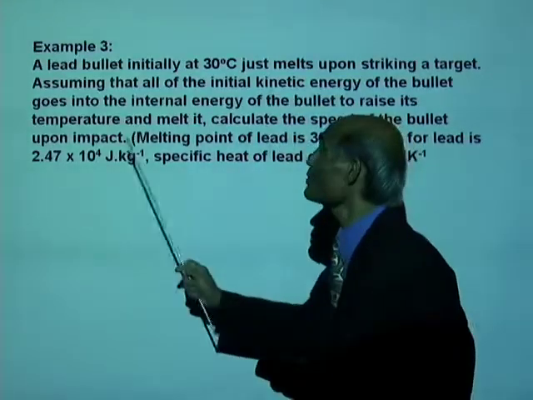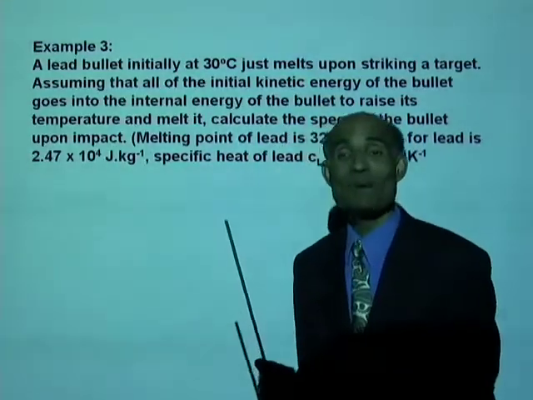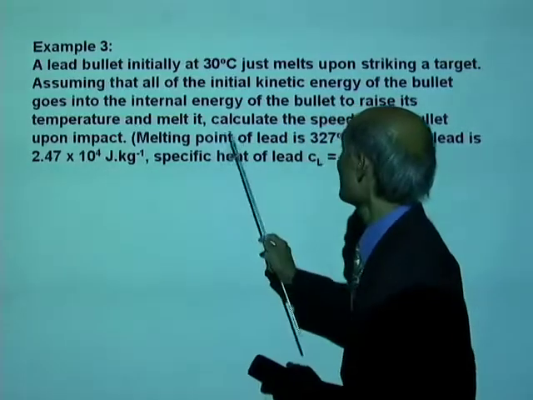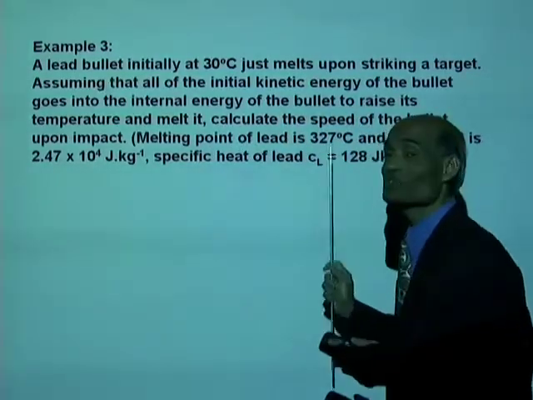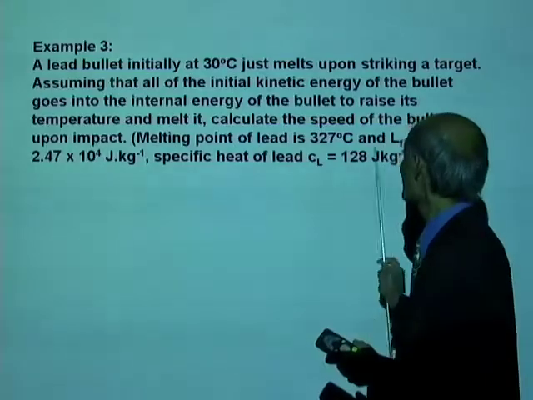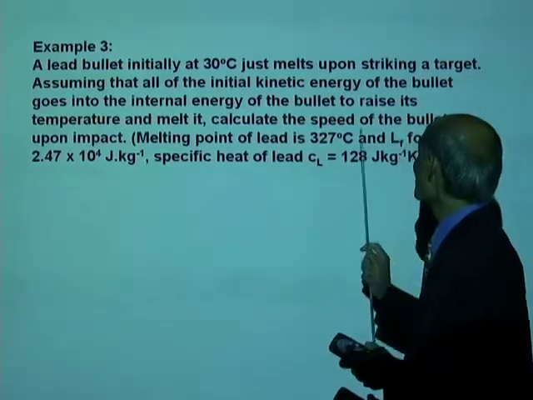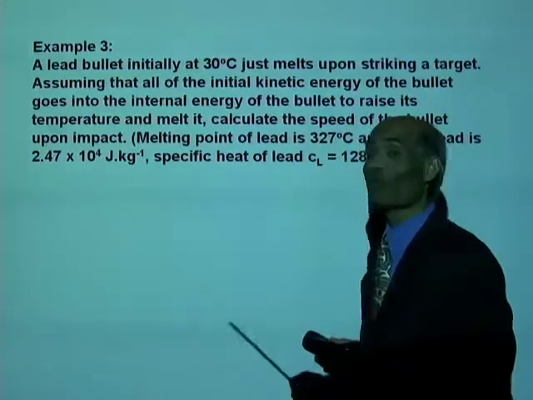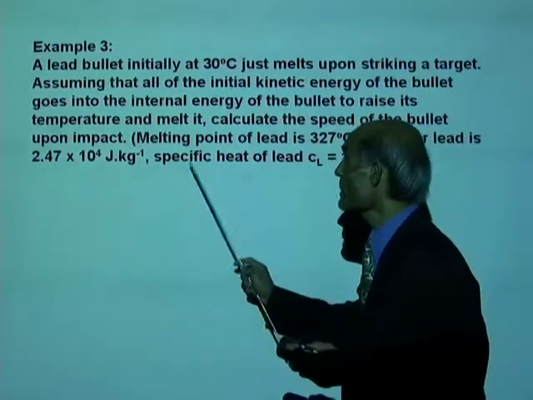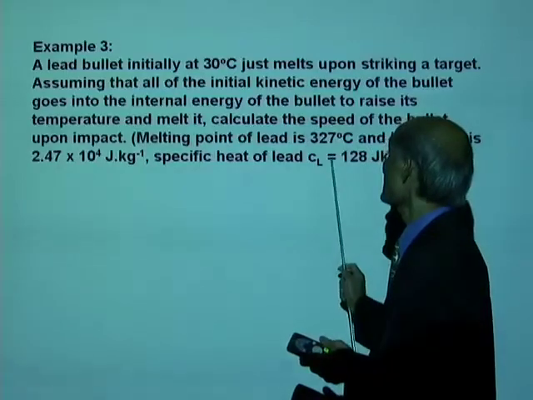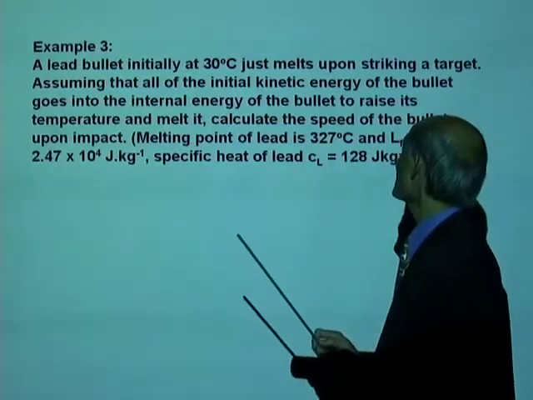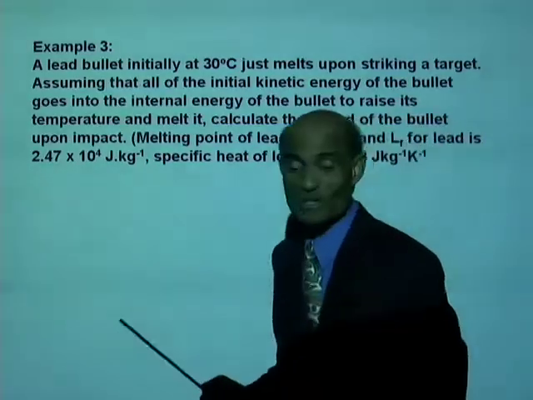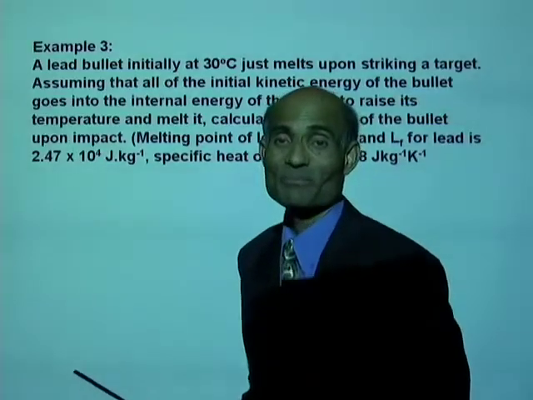Calculate the speed of the bullet upon impact. We have the melting point of lead is 327 degrees Celsius. Latent heat of fusion for lead is 2.47 times 10 to the 4 joules per kilogram, and specific heat of lead is 128 joules per kilogram per Kelvin.